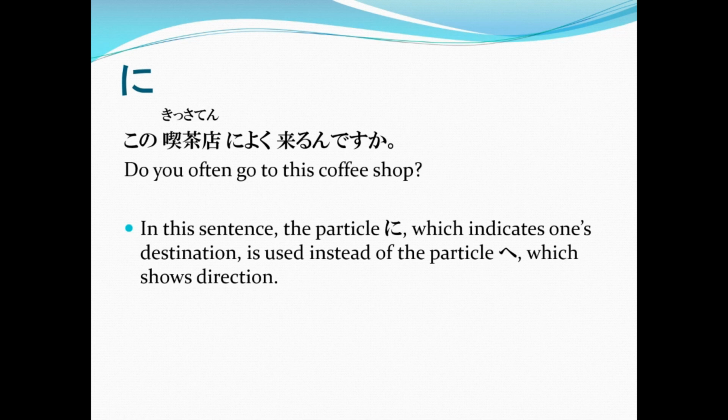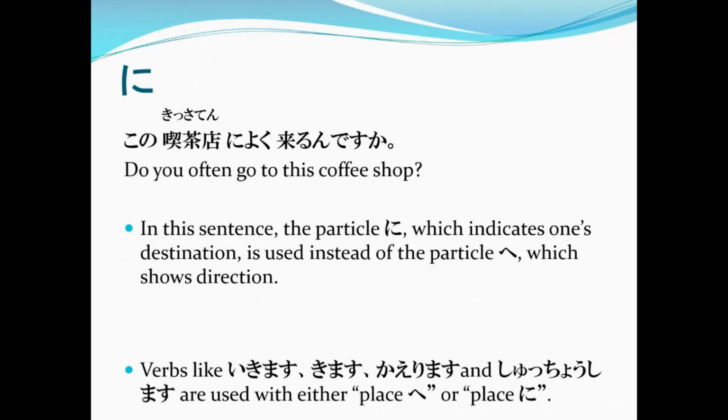We use に because we are indicating a destination, which is the coffee shop or the kissaten, instead of showing a direction. We are saying that the coffee shop is our destination, not that we're going there as a direction.